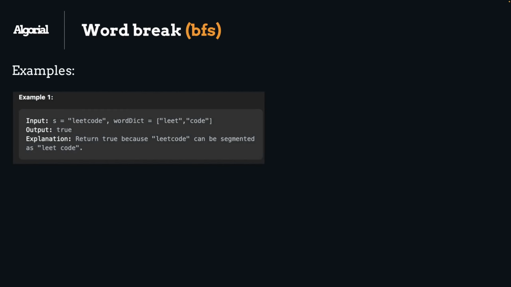For the first example, we have leetcode as an input string and leet and code as words inside of the word dictionary. What we need to do is see if we can break our string using the given words. In this case, we can, because if we use both leet and code, we can create the given leetcode string with one space in between, and there will be nothing left from the given string.